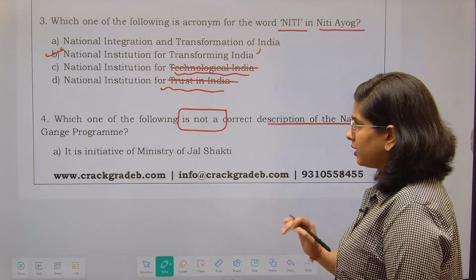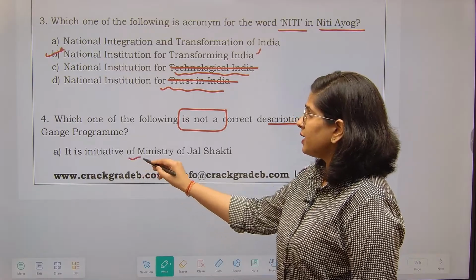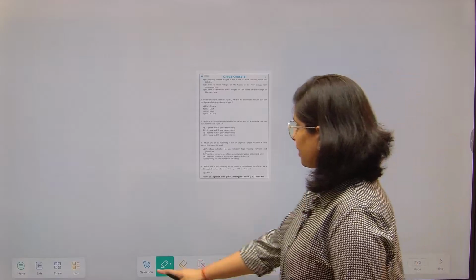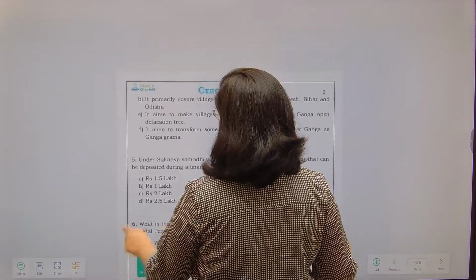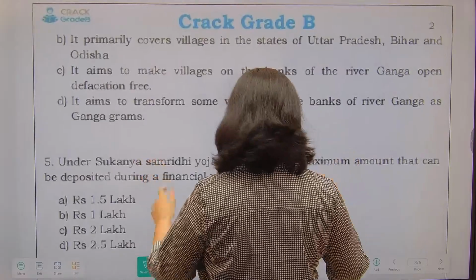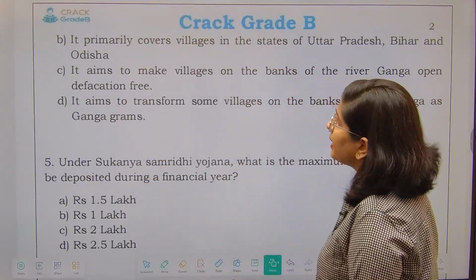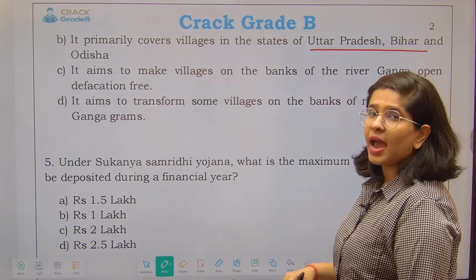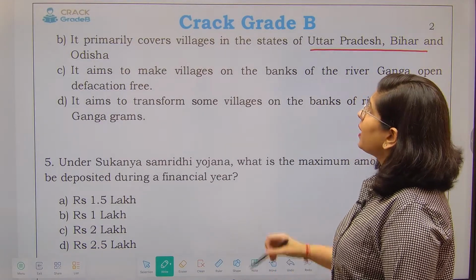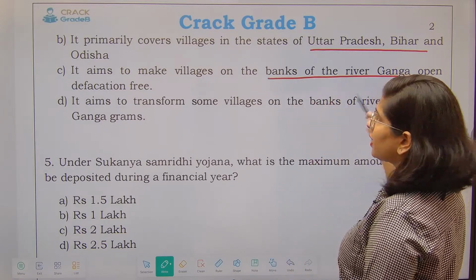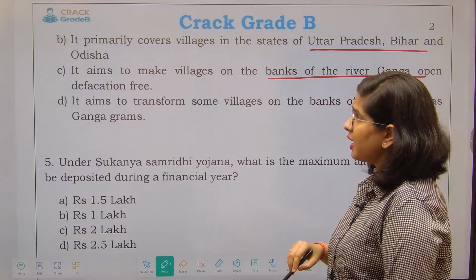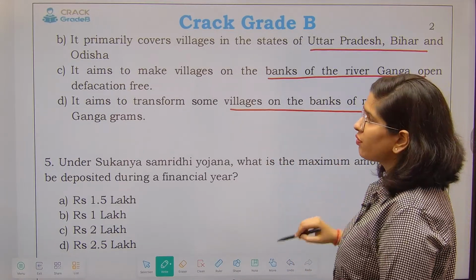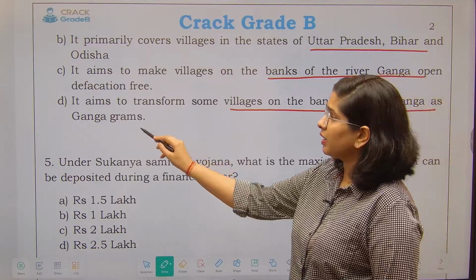Now let's see what options are given to us. First of all, it is the initiative of the Ministry of Jal Shakti. Fine. Next is, it primarily covers villages in the states of UP, Bihar and Odisha. Next, it aims to make villages on the banks of river Ganga open defecation free. And next, it aims to transform some villages on the banks of river Ganga as Ganga Grams.